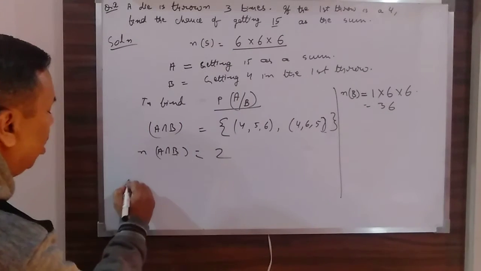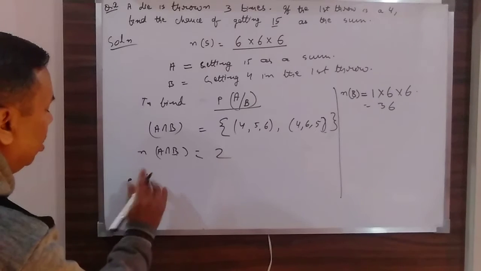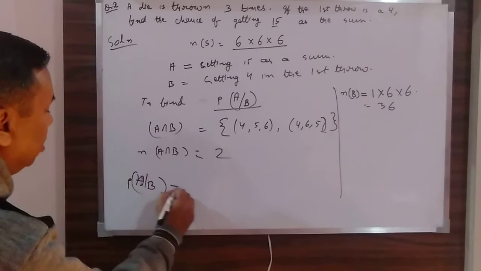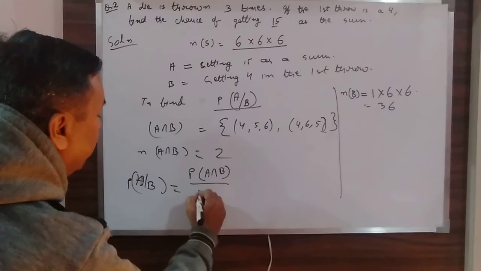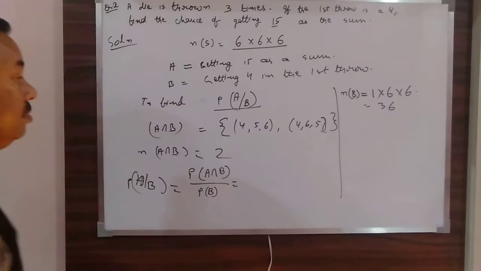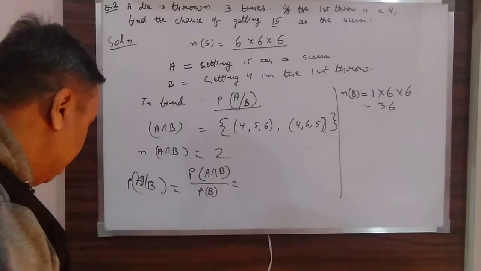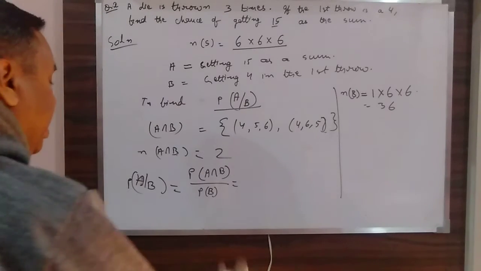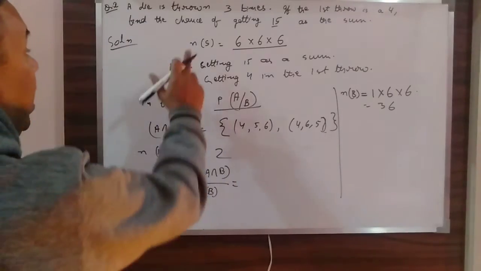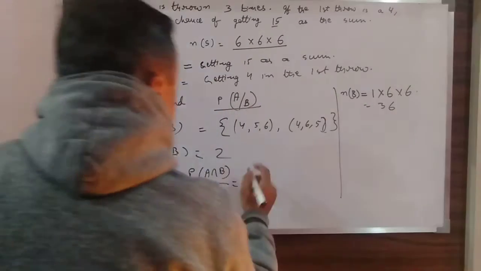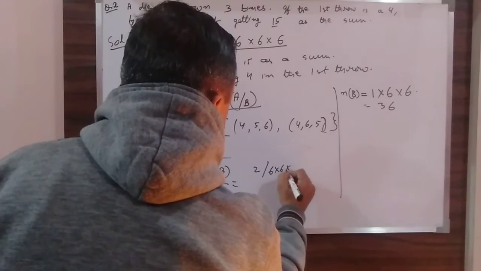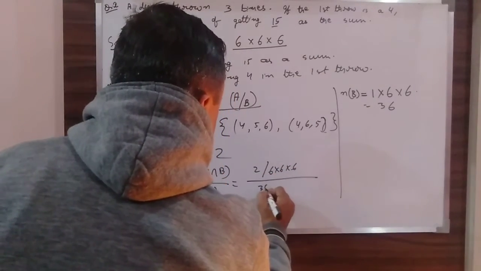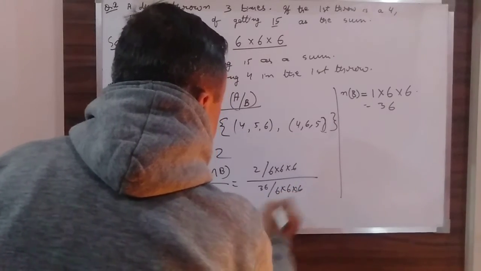Now, what is the probability of A given B? This is the formula I have given you. It is probability of A intersection B divided by probability of B. So the probability of A intersection B will be 2 over 6 into 6 into 6, divided by 36 over 6 into 6 into 6.